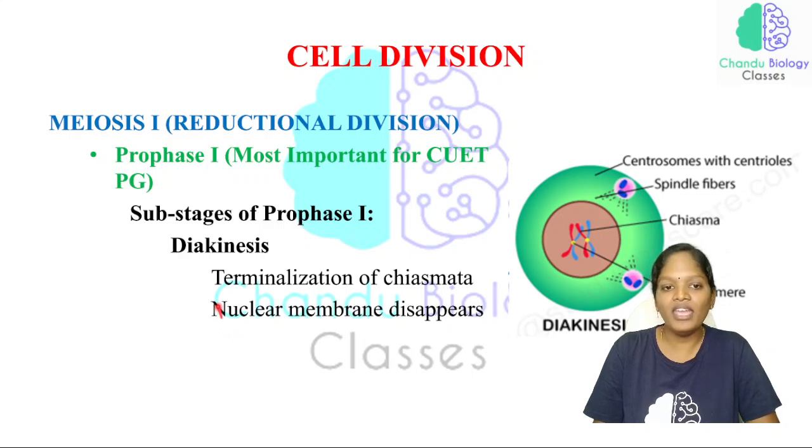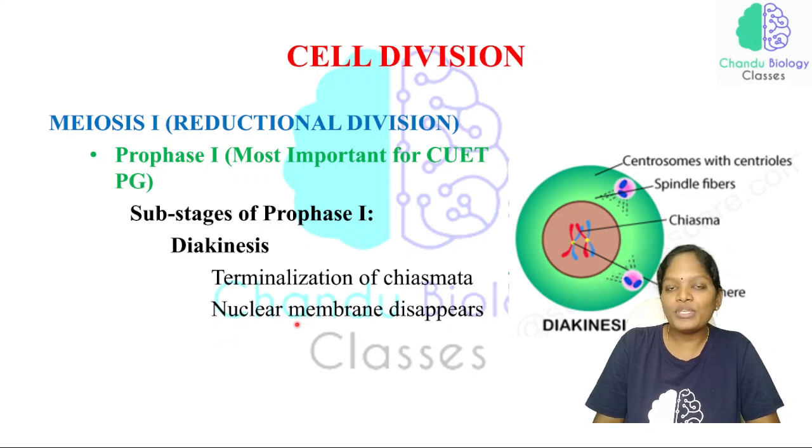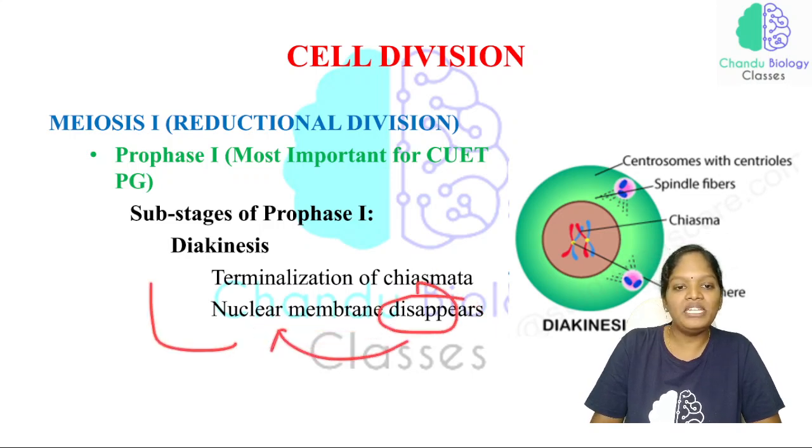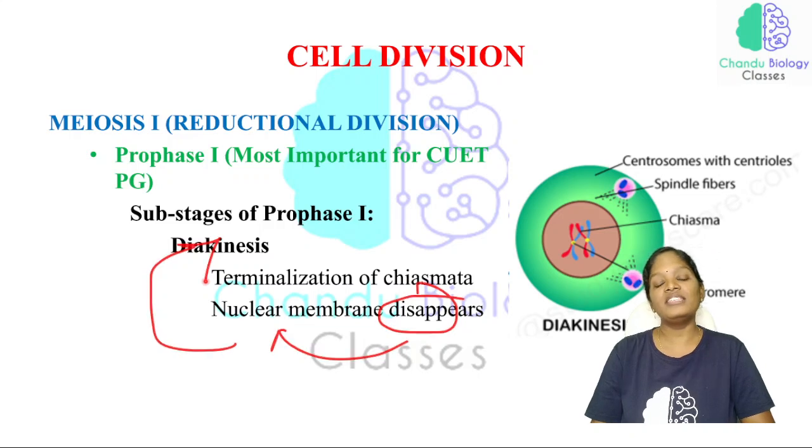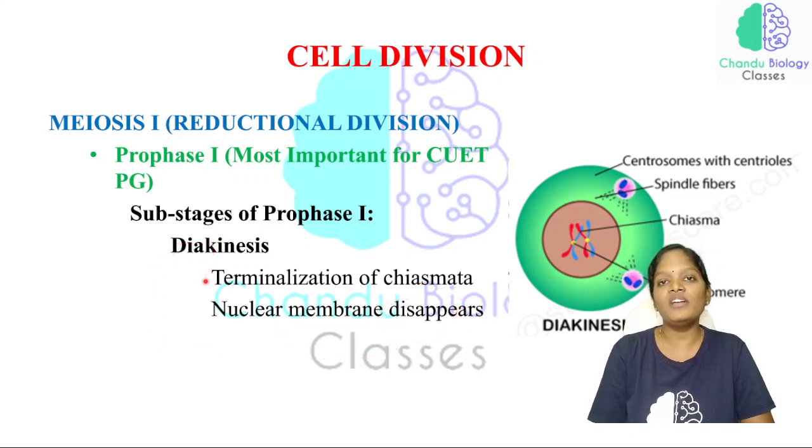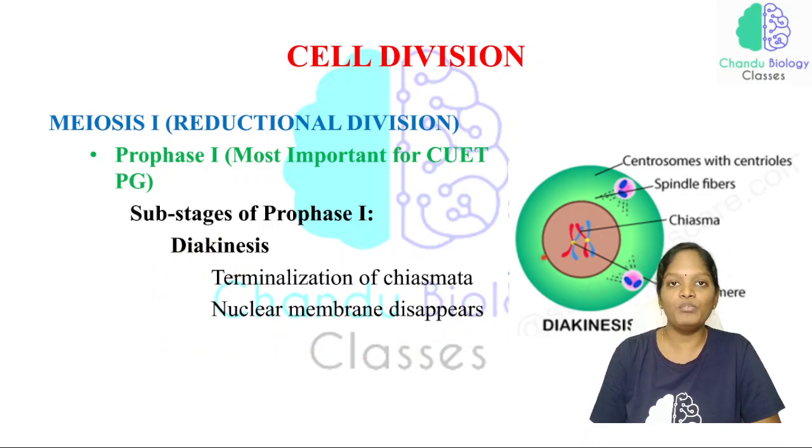But more specifically in the case of meiosis I, the disappearance of the nuclear membrane takes place in the diakinesis, and the terminalization of chiasmata will also be taking place in the diakinesis. This is a very important thing.